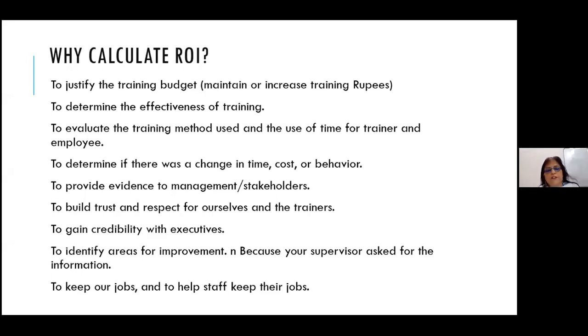Okay, to identify areas for improvement. And because your supervisor asked for the information, that can be one big reason. And to keep our jobs and to help staff keep their jobs.